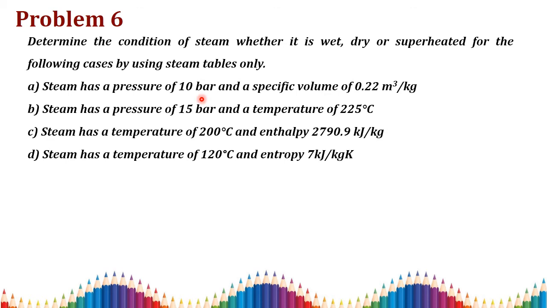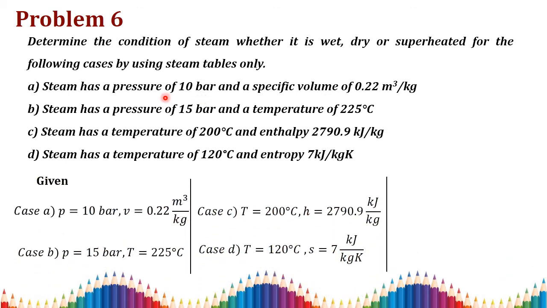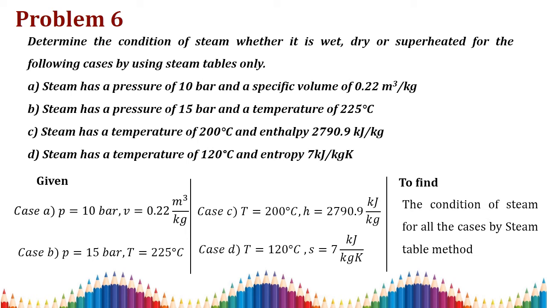So how can we find it? These are the given data. In the first case, the steam pressure P is equal to 10 bar and the specific volume is 0.22 meter cube per kg. In the second case, the pressure is 15 bar and the temperature is 225 degrees Celsius. In the third case, the temperature is 200 degrees Celsius and the enthalpy is 2790.9 kilojoule per kilogram. In the last case, the temperature is 120 degrees Celsius and the entropy is 7 kilojoule per kilogram Kelvin. These are the specific entropy and specific enthalpy. We need to find the condition of the steam by using the steam table method.